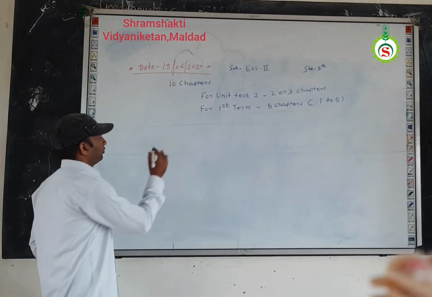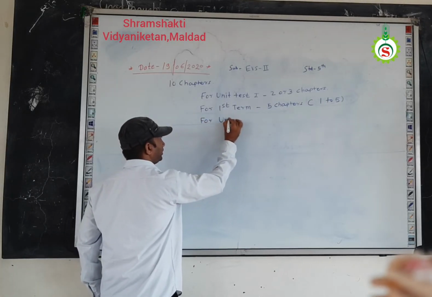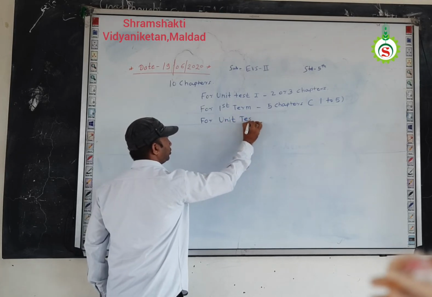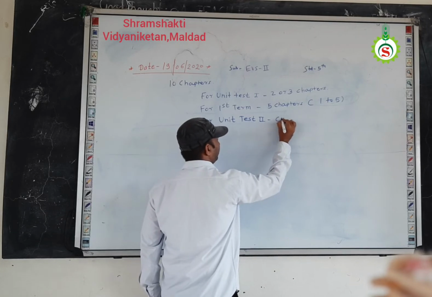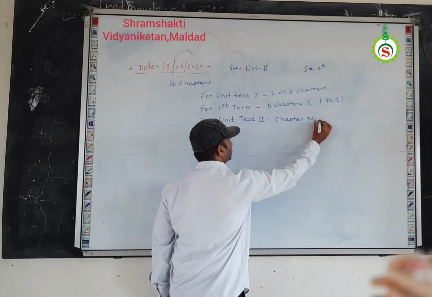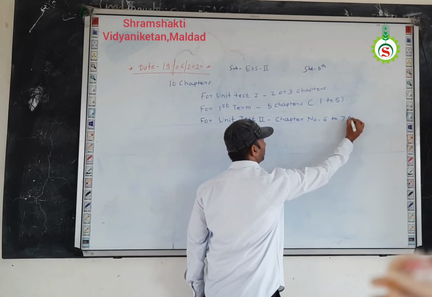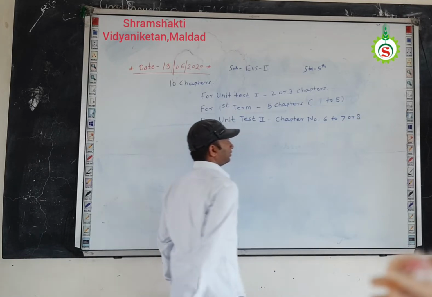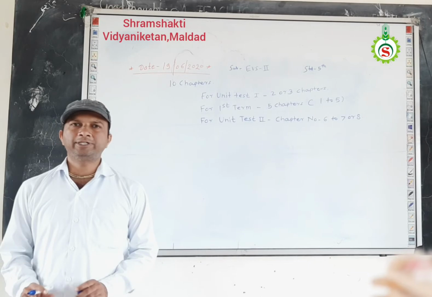Okay. So for unit test 2 we have chapter number 6 to 7 or 8. Okay. So either it may be 2 chapters or 3 chapters for the second unit test.